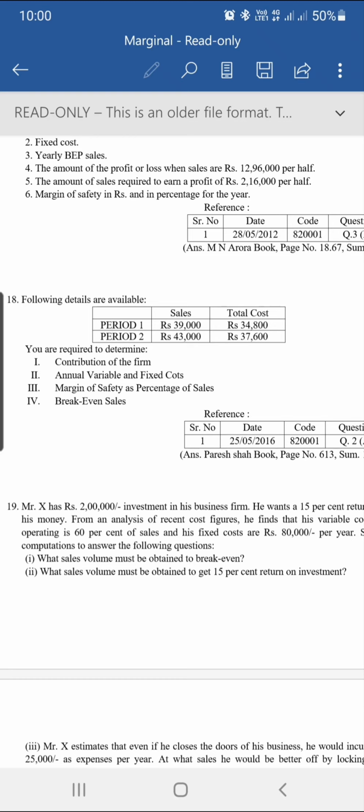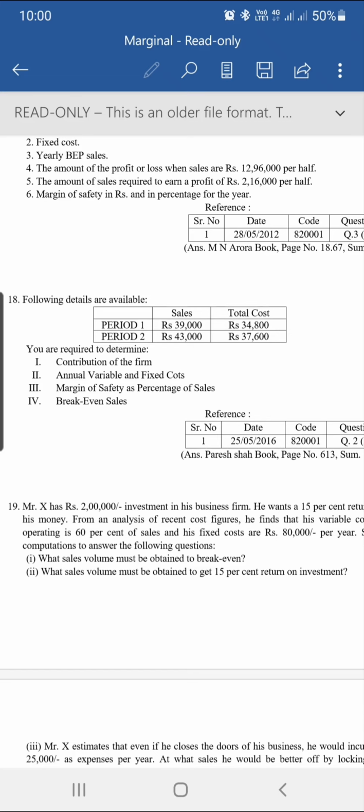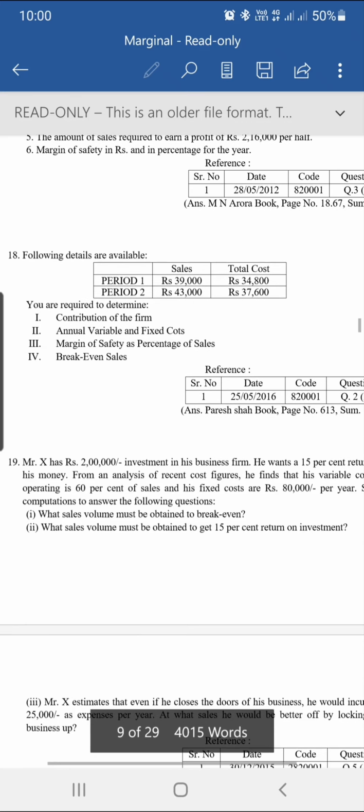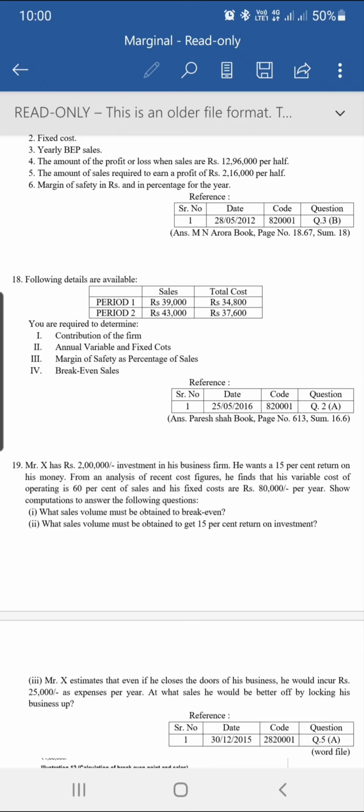The next question is question 19. Mr. X has 2 lakh of investment in his business firm. He wants a 15% return on his money. Right, and from an analysis of recent cost figures, he finds that his variable cost of operating is 60% of sales and fixed costs are 80,000. That means variable costs are 60% of sales and fixed costs are rupees 80,000 per year.